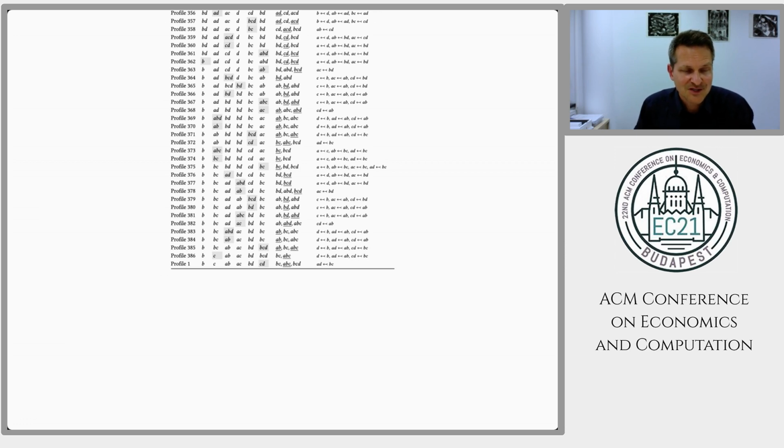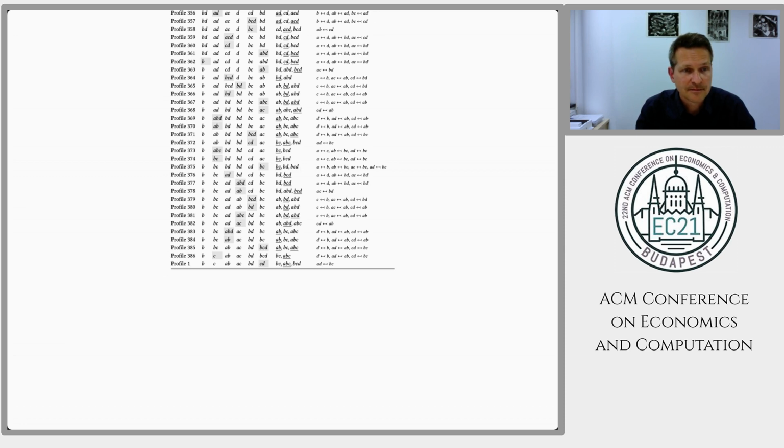Interestingly, we did find a much simpler proof when additionally assuming anonymity and neutrality. The proof that we found for this statement actually only uses 2 different profiles, but the statement is still stronger than the theorems by BMS and Duddy that I mentioned earlier. So that's quite fascinating because this 2-profile proof we could have found by ourselves, but we didn't, and neither did BMS or Duddy, which I think emphasizes the usefulness of computer-aided theorem proving in general.